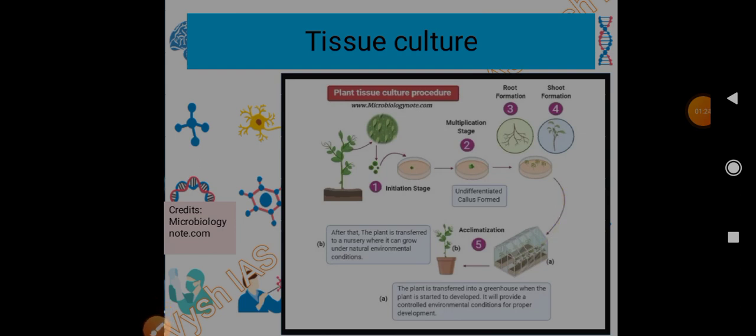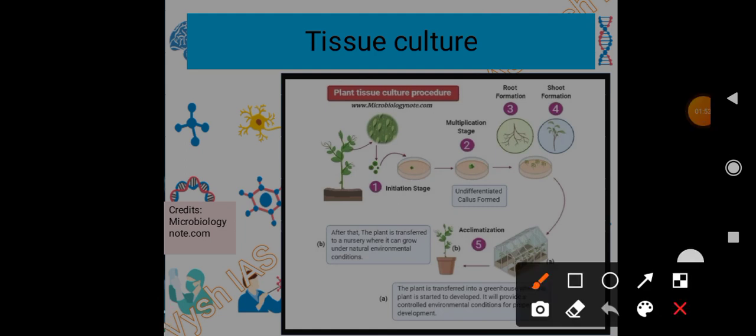When the plant is transferred into the greenhouse, the plant starts to develop in a controlled environment, controlled environmental conditions for proper development. And then later, acclimatization means the plant will be transferred to a nursery, where it can grow under the natural environmental conditions.